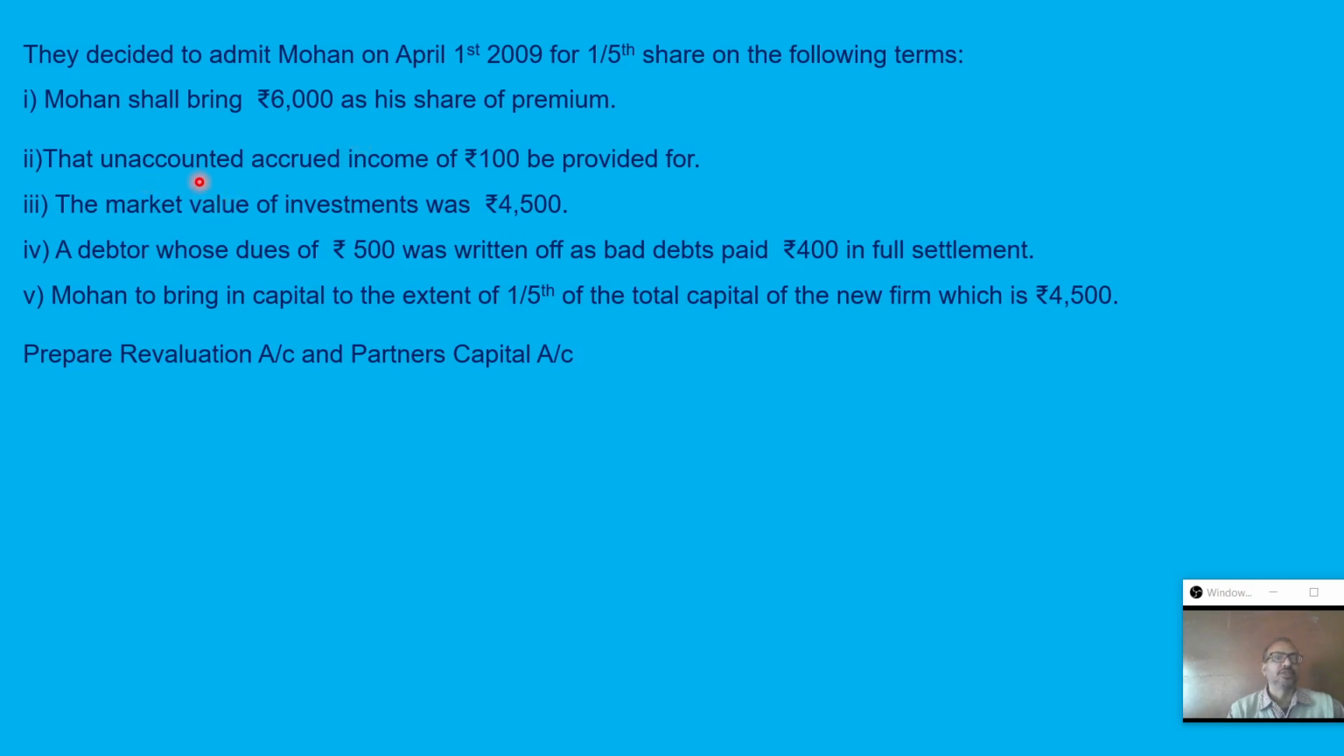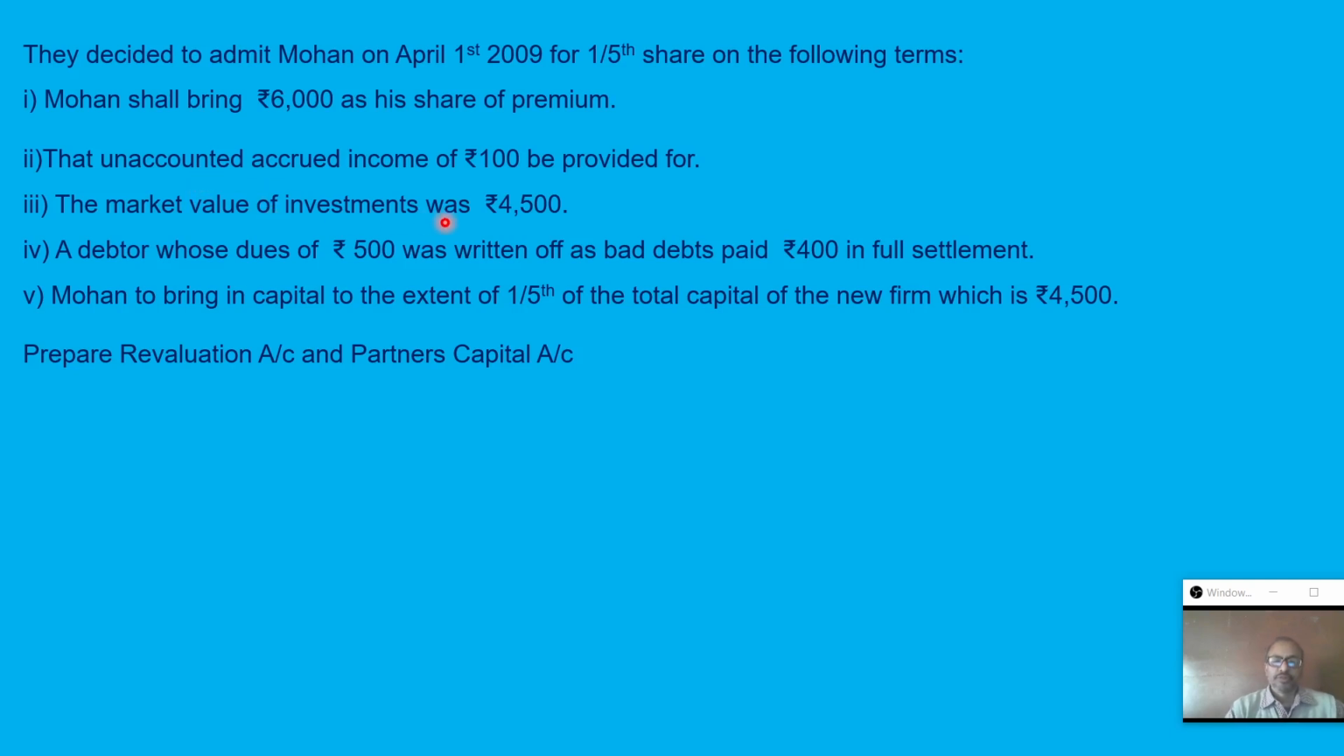Second adjustment, the unaccounted accrued income of rupees 100, we have to consider. We have to take it to the account. Unaccounted accrued income ultimately means income accrued which is converted to an asset, an increase of asset, simple thing. So for the asset increase, the journal entry is asset account debit to revaluation, that is here accrued income account debit to revaluation account.